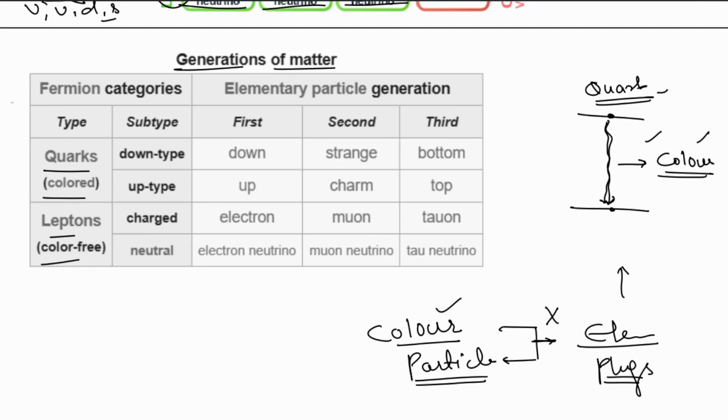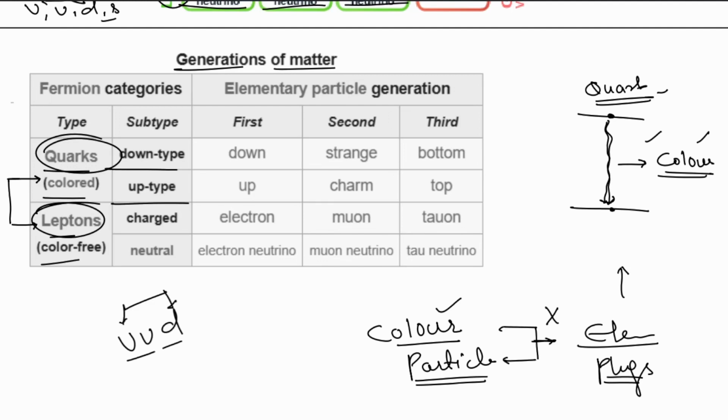So we don't need to know about this, but we can just say that based on the nature of the energy that these two particles have, they are divided into two categories. One is the quark, one is the lepton. All right. Now quarks have two types: down type and up type, up up down or down down up. But basically two types, up and down. There can be anti-quarks also.